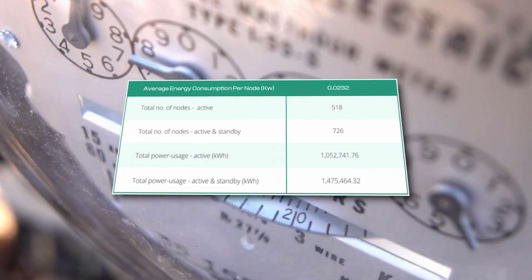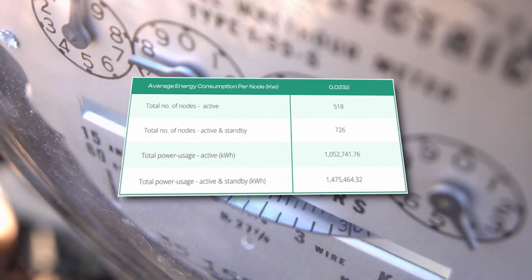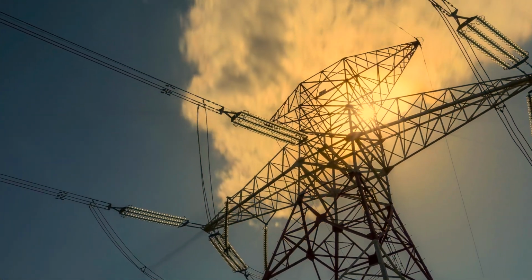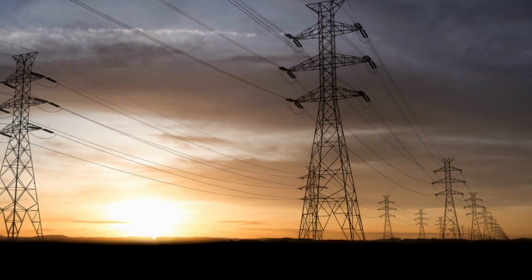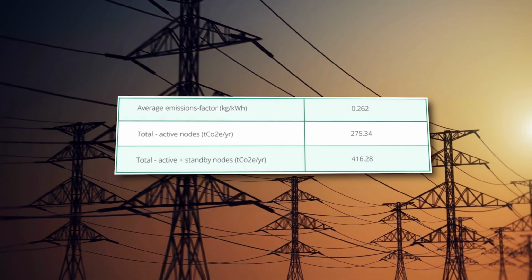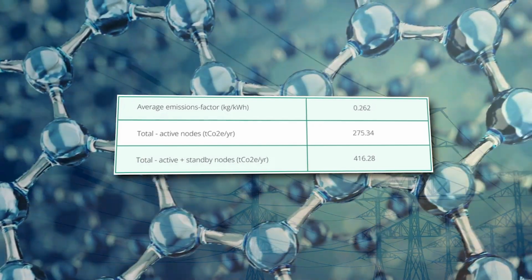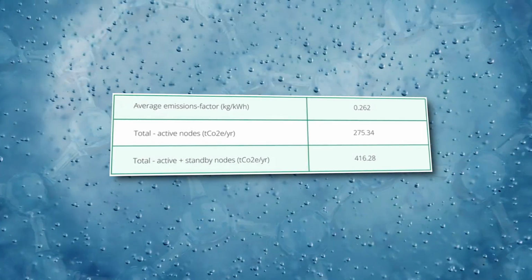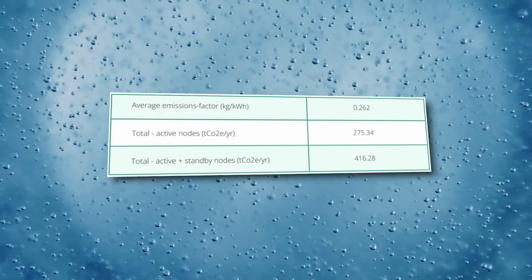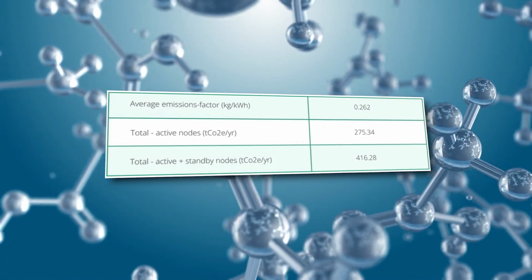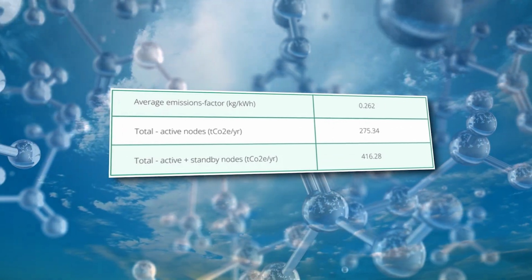Now, you can see here how many kilowatt-hours active nodes consume compared to active and standby nodes. The network's average emissions factor is 0.262 kilograms per kilowatt-hour, meaning it produces around 0.262 kilograms of carbon dioxide for every kilowatt-hour of electricity. You can see right here how many metric tons of carbon dioxide active nodes consume compared to active and standby nodes.